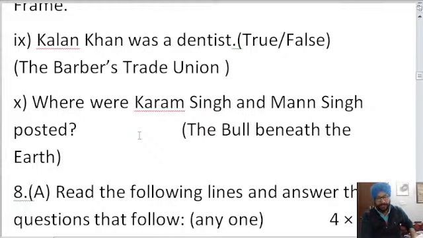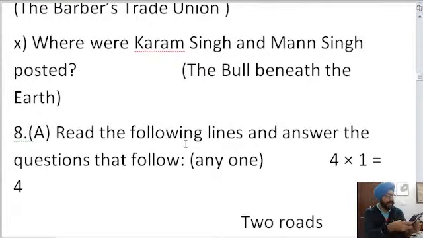Vishnu Sharma ji, you are running ahead of time. We have not even reached that question. No problem, very good that you are running ahead of time. We have in fact now reached the next question. Where were Karam Singh and Man Singh posted? Where were Karam Singh and Man Singh posted?